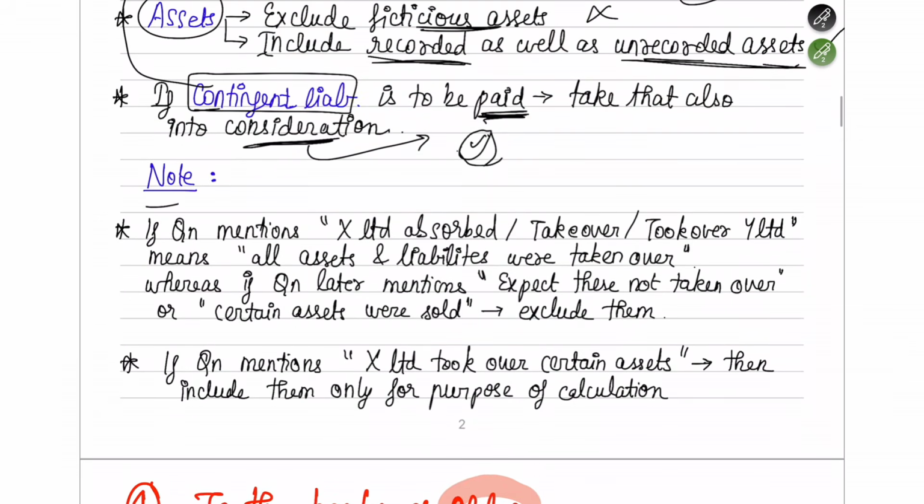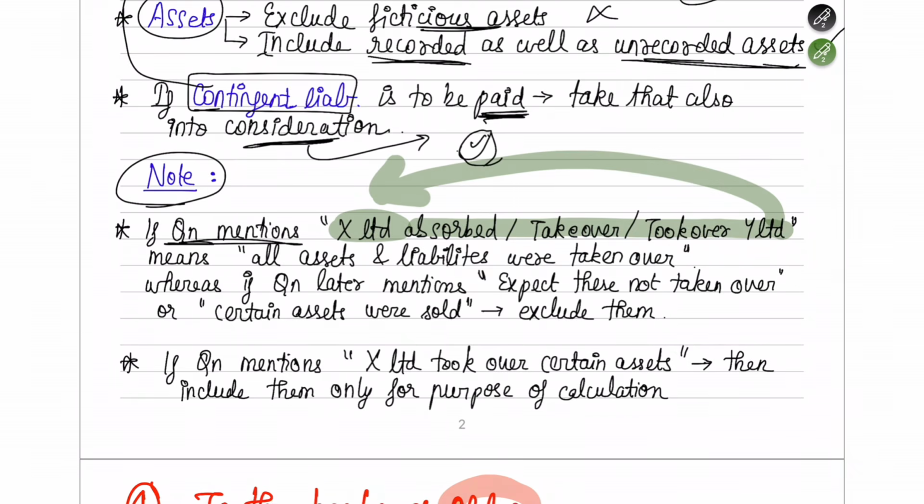So here there are a few notes for you to easily guide through the questions. If the question mentions that X Limited has absorbed, taken over, or took over Y Limited, that means all the assets of Y Limited are now going to belong to X Limited. It means all the assets and liabilities were taken over. If they have just mentioned absorbed, taken over, or took over, and no other sentence is given in the question, that means all the assets and liabilities have been taken over, no ifs and buts.